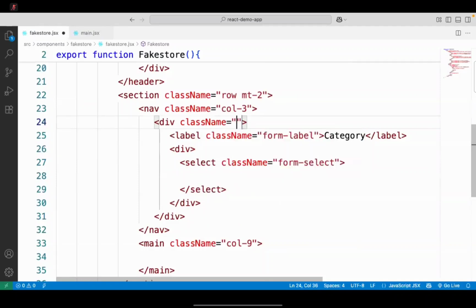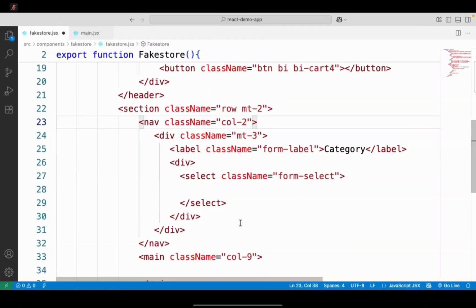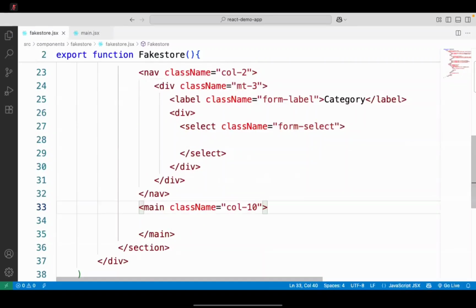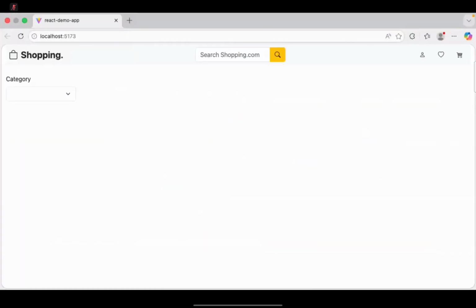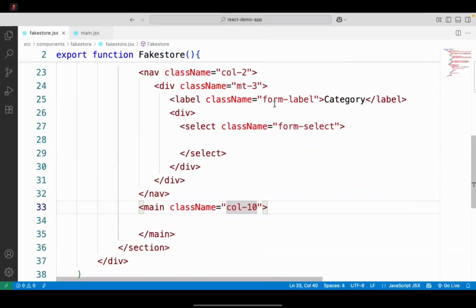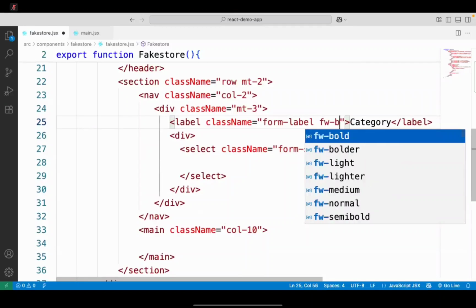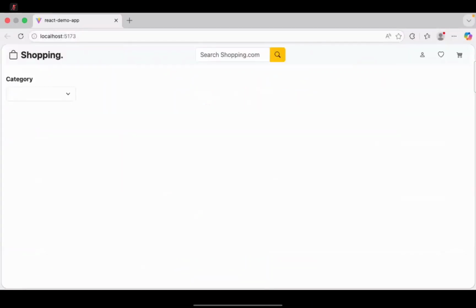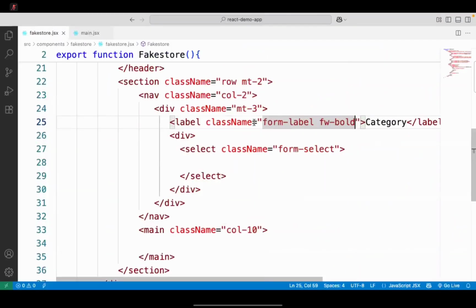Class name we will give margin top 3. I think 2 and 10 looks okay. You see left side you will get this one. And this label will have a class called font weight as bold. And you can see that is category wise, right? And actually this now, if we want, we can keep this.